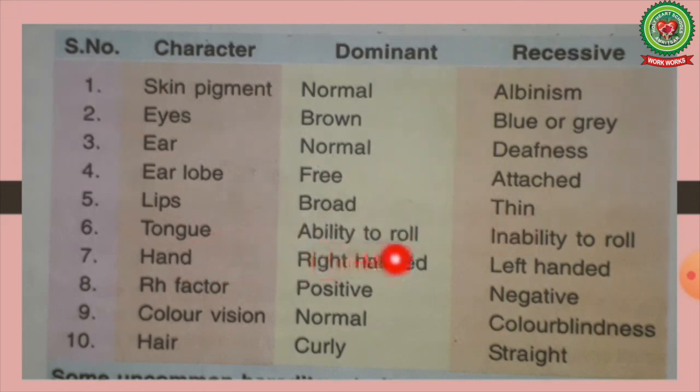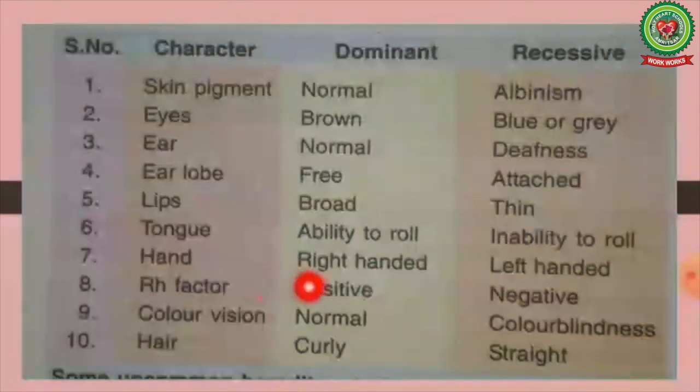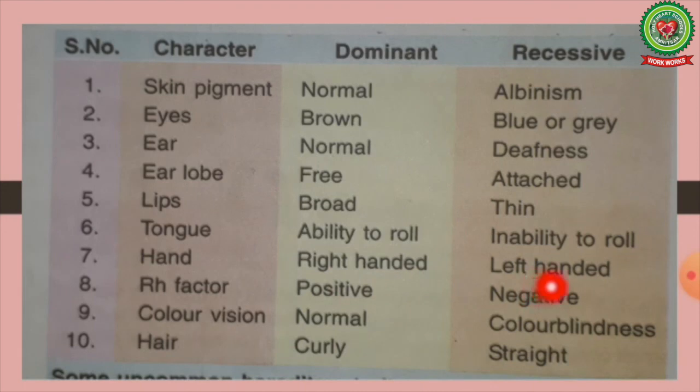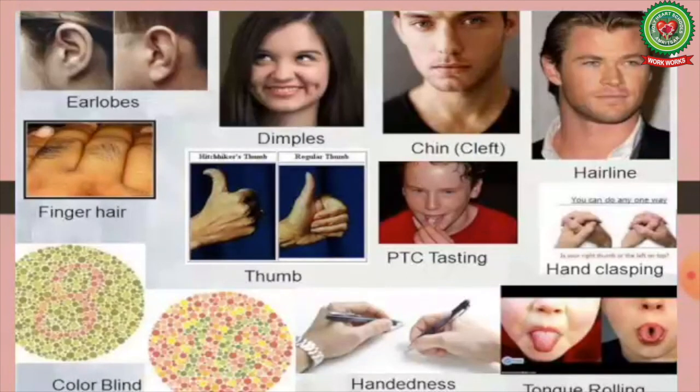Tongue: ability to roll is dominant and inability to roll is recessive. Hand: right-handed is dominant and left-handed is recessive. RH factor: positive is dominant and negative is recessive. Color vision: normal is dominant and color blindness is recessive. Hair: curly is dominant, straight is recessive. In this image, we can see the different hereditary traits in humans that we acquire from the parents.